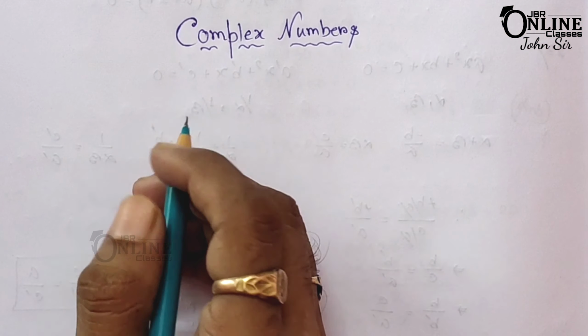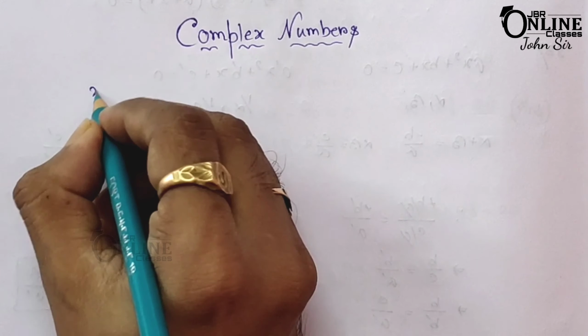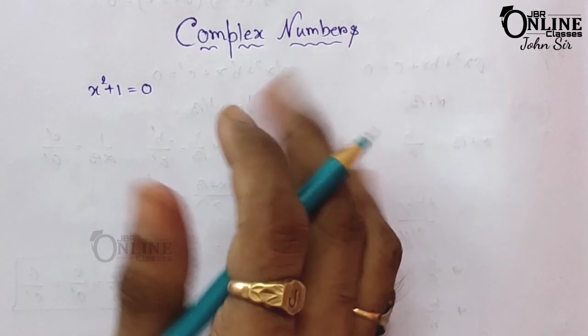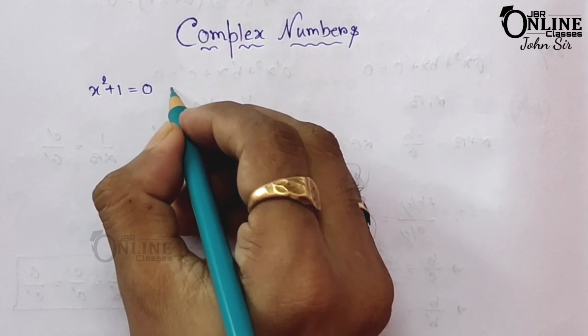For example, suppose you have x square plus 1 equal to 0. From that you can easily write x square equal to minus 1. Now there is no real number which satisfies this equation. That is, there is no number whose square is negative.